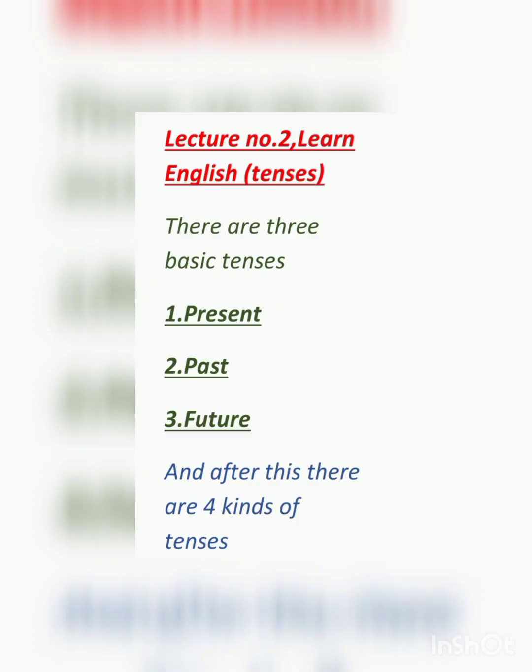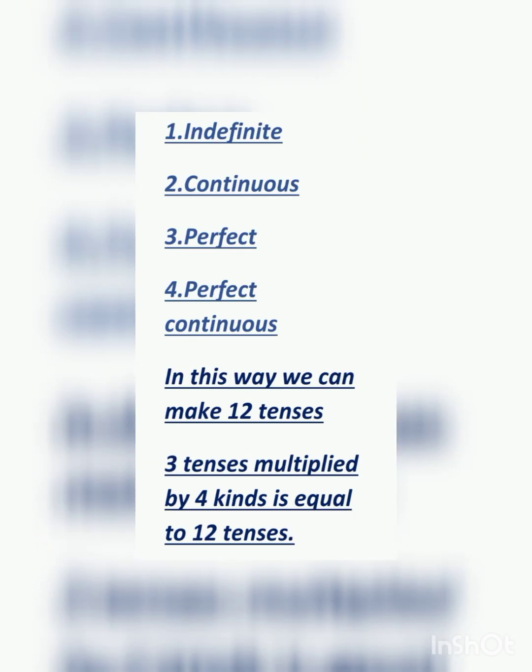Lecture number 2, we are going to start English language. There are basic three tenses: present, past and future. And after this there are four kinds of tenses. Number 1, indefinite, continuous, perfect and perfect continuous. In this way, we can make 12 tenses. 3 tenses multiplied by 4 kinds is equal to 12 tenses.